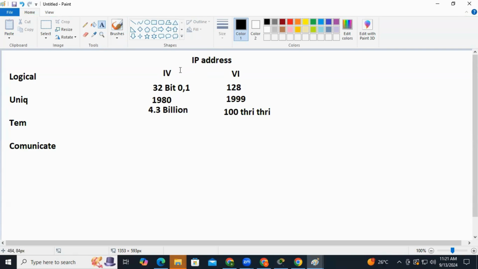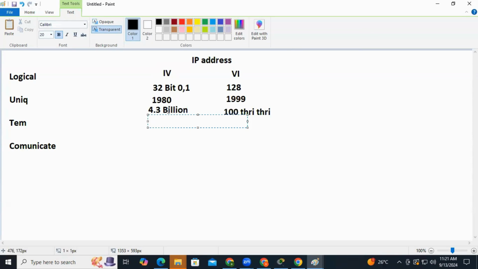Whenever we are talking about IP version 4, it is basically a 32-bit address, and it is divided into 4 octets. Each octet represents how many bits? 8 bits, right? So 8, 8, 8, 8. These are the 4 octets, each octet contains 8 bits, and each octet is divided by a dot. An IP address is divided into 4 octets, and each octet is separated by a dot.